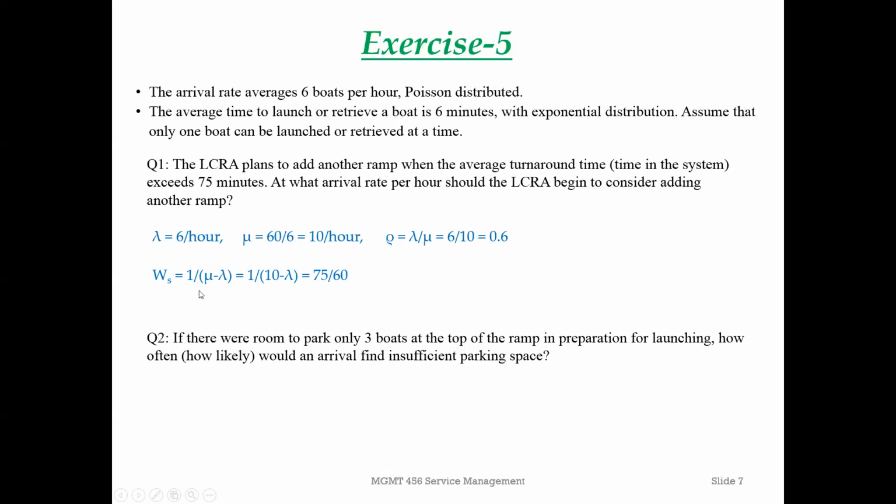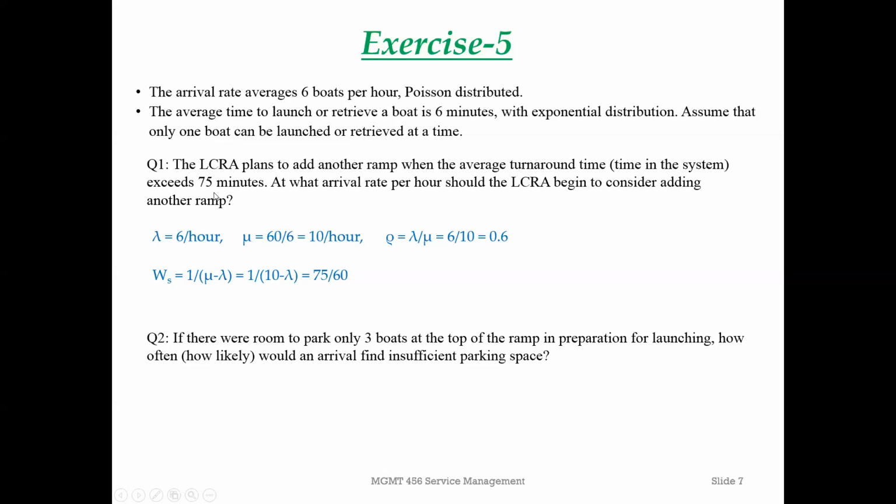If you look at this equation, I have 3 numbers: WS, mu, and lambda. Which number is unknown? Lambda. This is the number we try to solve: at what arrival rate? What about mu? Mu will be 10 per hour. What about WS? WS is the average time in the system, which is given in question 1 as 75 minutes.